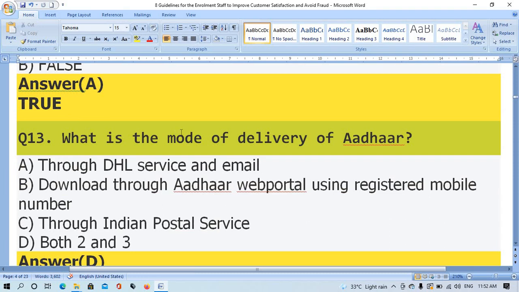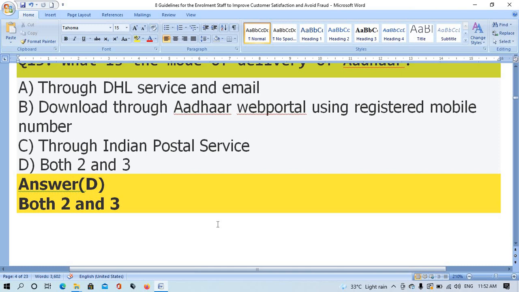Question number 13. What is the mode of delivery of Aadhaar? Option A. Through SMS service and email. Option B. Download through the Aadhaar web portal using registered mobile number. Option C. Through Indian Postal Service. Option D. Both 2 and 3. The right answer is option D, both 2 and 3.